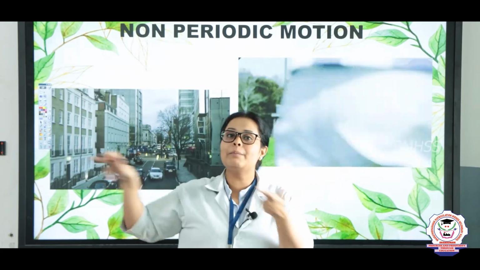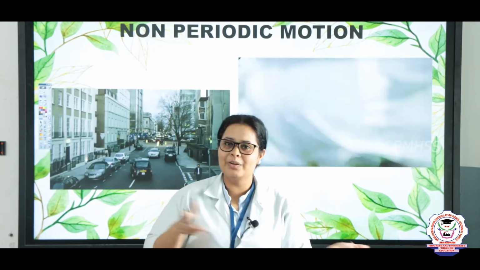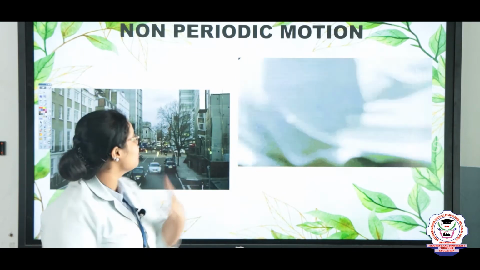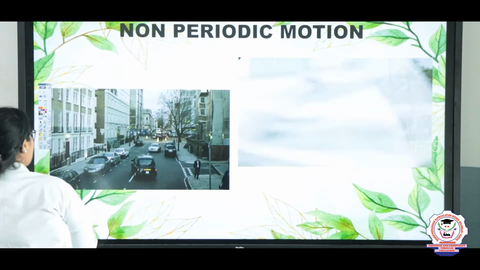Same way when you people are playing in the grounds, how do you play? You will run all over the places, right? So that is known as non-periodic motion. So here these are the examples.